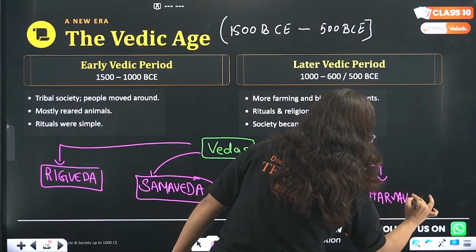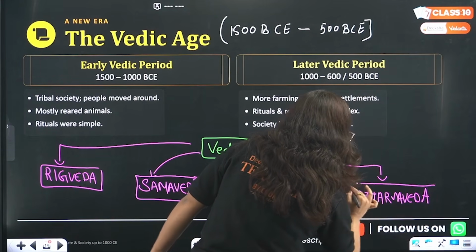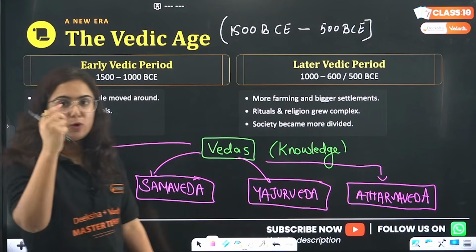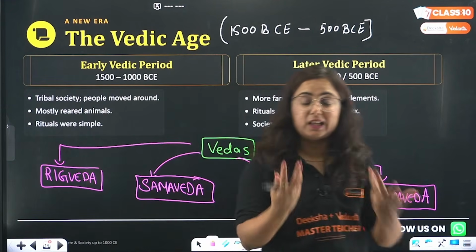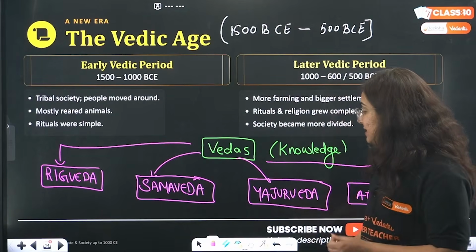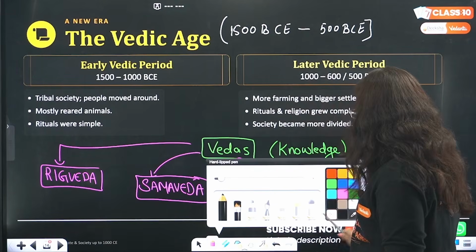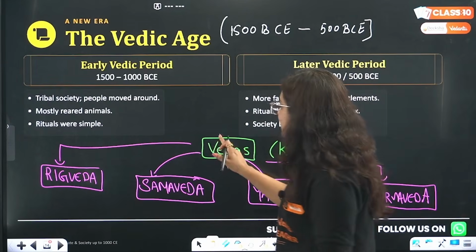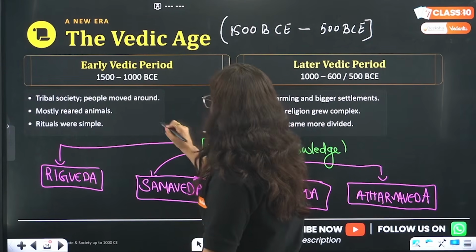Atharva Veda. Okay? Now what is the difference between all those Vedas? Whenever there is any puja or yajna performed at our home, a certain mantra is recited, right? From where do they come? So basically these Vedas contain hymns.